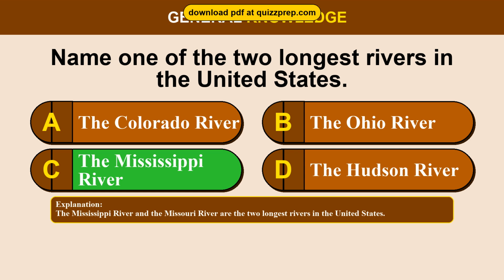The Mississippi River and the Missouri River are the 2 longest rivers in the United States.